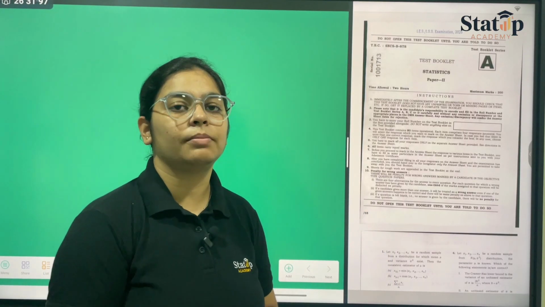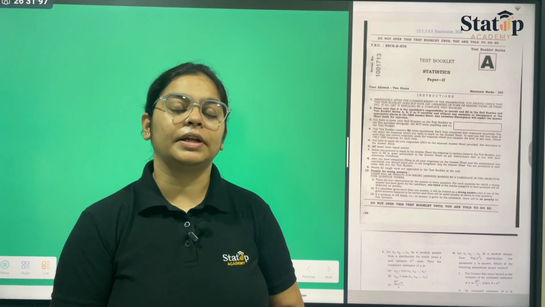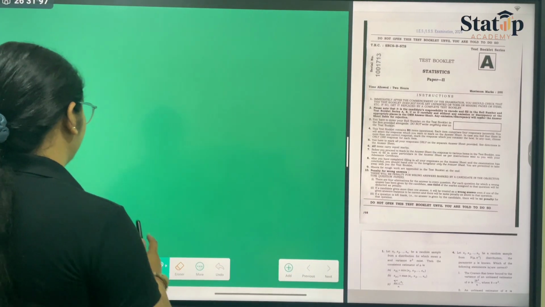So let us begin. Till now, we have done questions number 61 to 80, which were of official statistics, from 1 to 10, 11 to 20, and 21 to 30. All of these question series are completed. Those who haven't watched it yet, it is uploaded on our channel. You can watch it now or after watching this video. And today we will be considering the next 10 questions, which are question numbers 31 to 40. So let us begin.